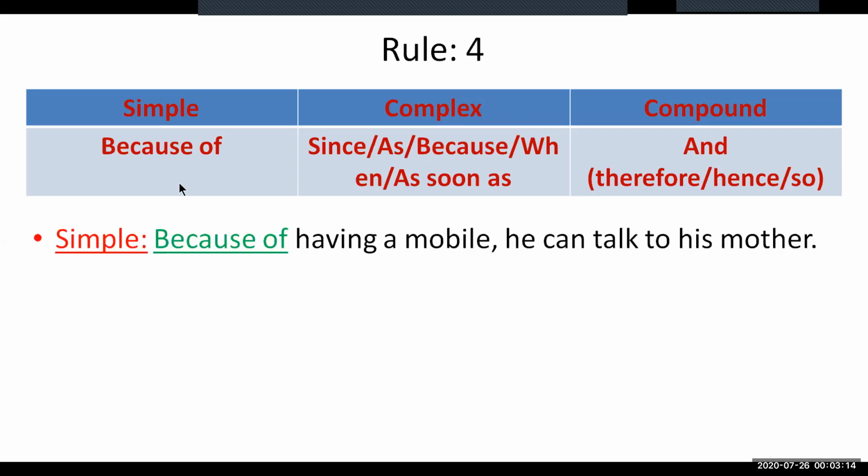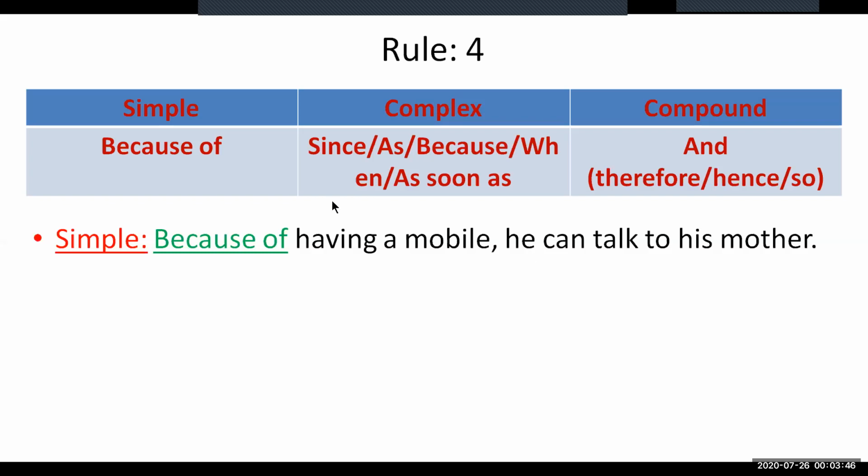So this is in simple form. Because of having a mobile, he can talk to his mother. This statement is in simple form because the first part of the sentence is a phrase and not a clause. So, because of having a mobile phone, this is a phrase. We need to make this a clause to make this sentence a complex or compound one. So let us make this a clause by taking the subject from the main clause, which is he here.